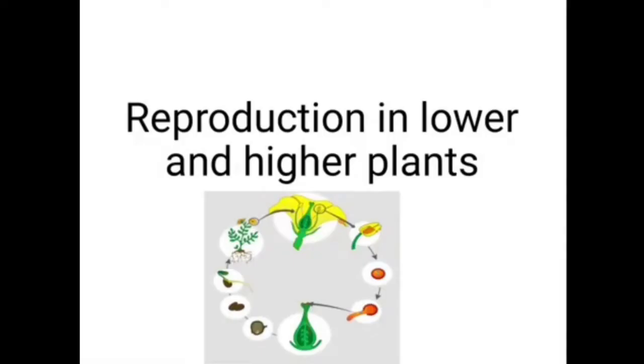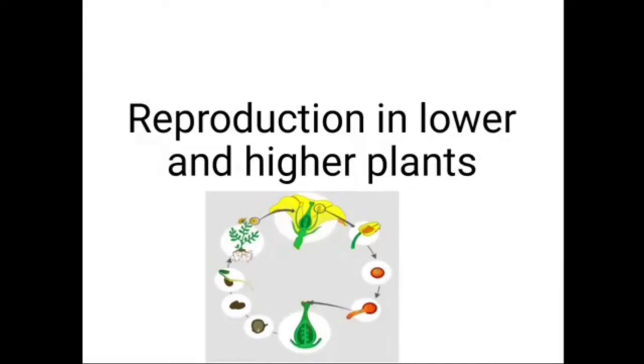Hello friends, today we start with topic number 1, reproduction in lower and higher plants. Now what is meant by reproduction? Reproduction is the production of young ones like the parent. It is the process in which young ones like the parent are produced.